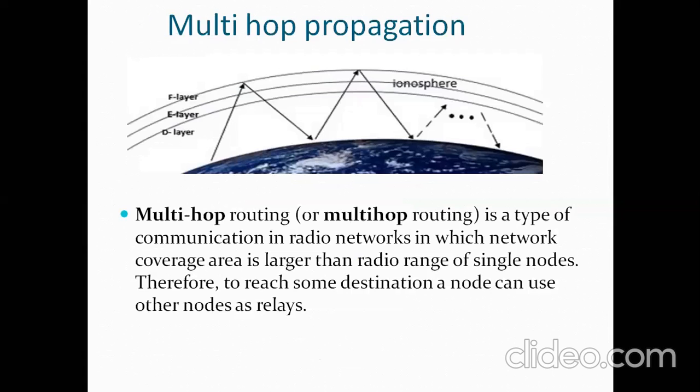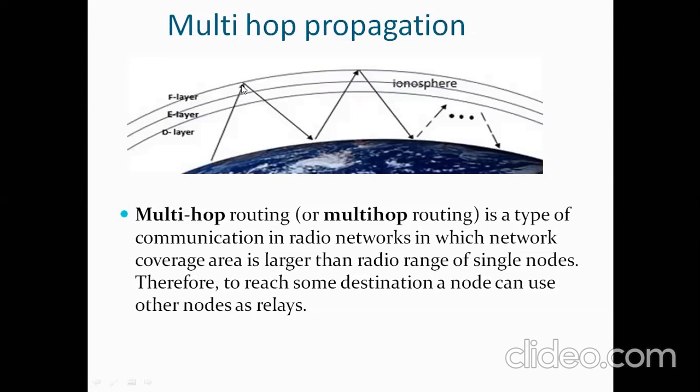Next is multi-hop propagation. What is multi-hop propagation? If the receiving antenna is very far from the transmitting antenna, we take a signal reflected back from the ionosphere. Let us say the receiver is somewhere at the far end and the transmitter is here.